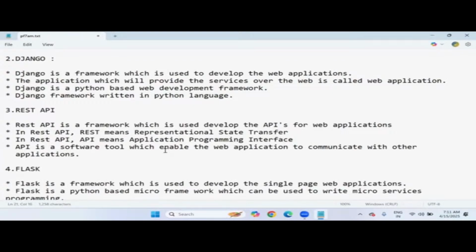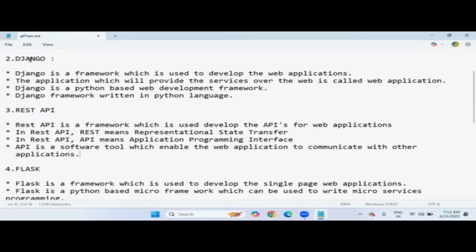But between request and response, who is there as a mediatory service? The API tool. So the API software tool acts as a middleman, taking the request from the concerned app and sending it to the banking app. Again, the banking app gives the response to the API, and the API gives the response to the concerned app. So this application to application communication is quite common in real time.